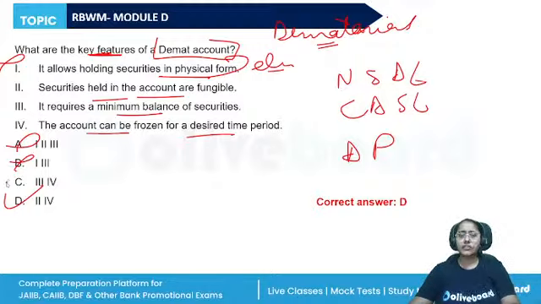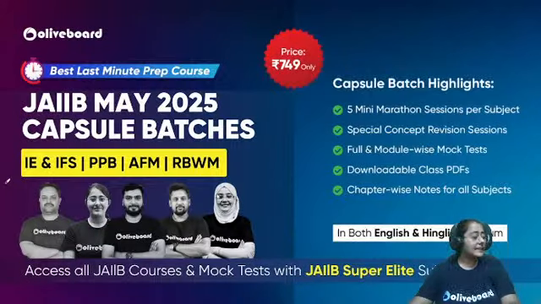Then other features of the account can be that the process of getting the securities in the electronic form or converting back into the physical form, all of this can be done here. Nomination can be made, then immediate transfer of securities is possible, then holding investments in equity, debt instruments in a single account. Even minors' accounts can be opened. All right, so the correct answer is D.